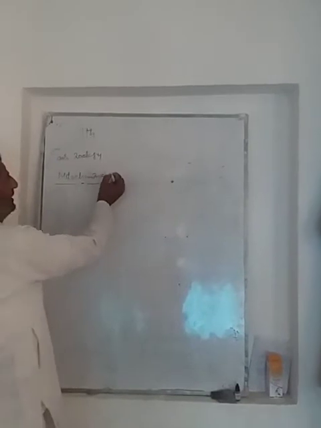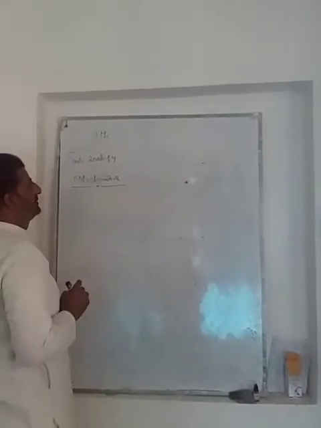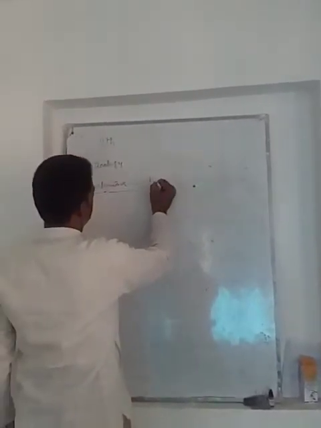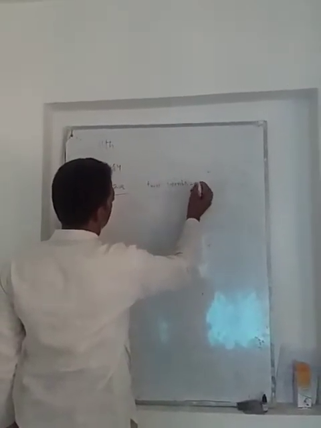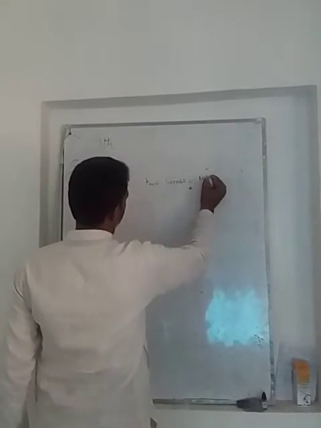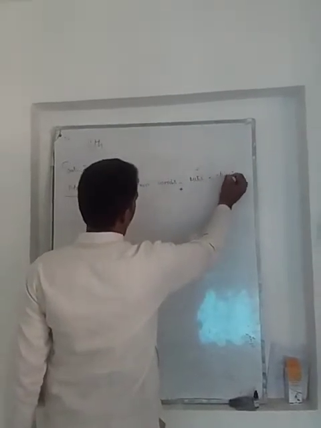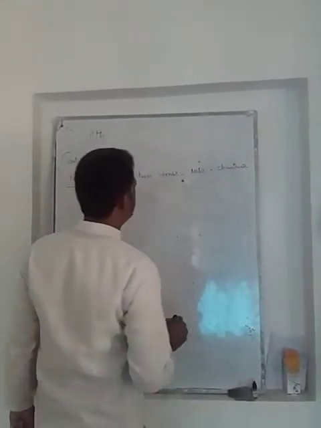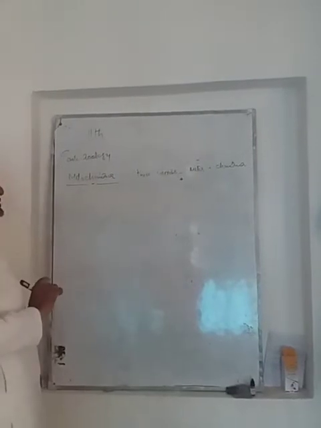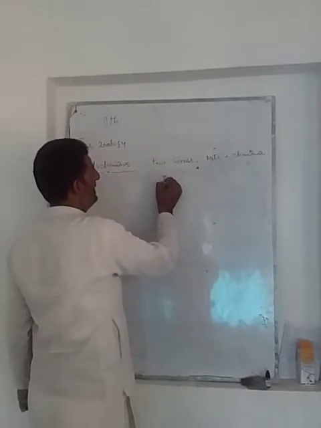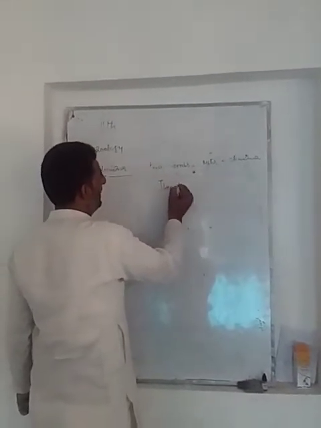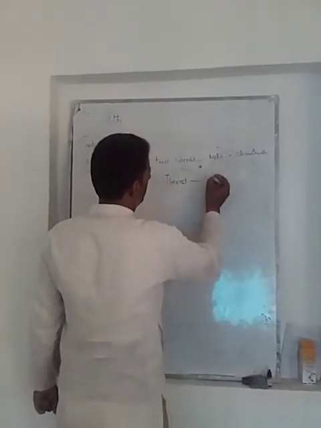This term mitochondria has been derived from two words, mitos and chondria. Mitos stands for thread, and chondria means granule.